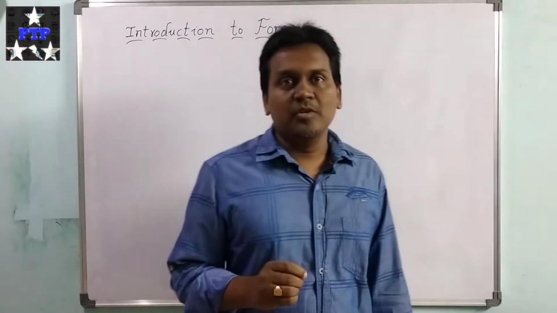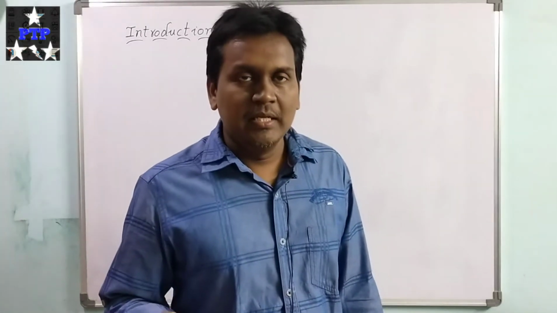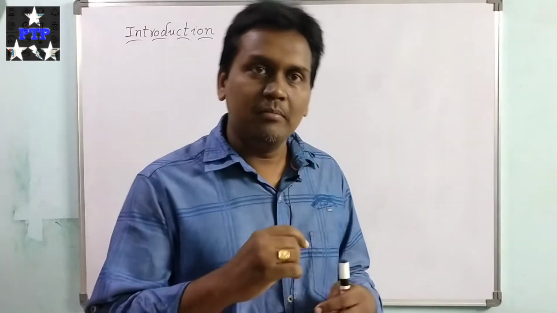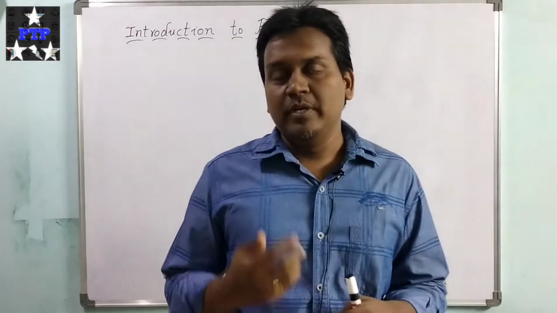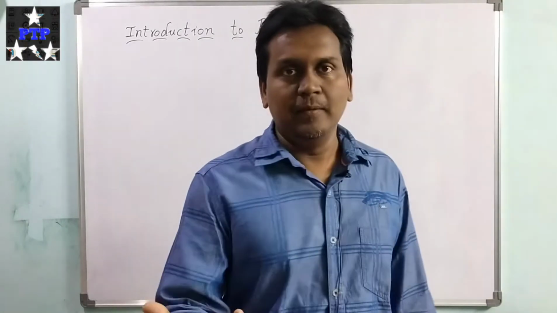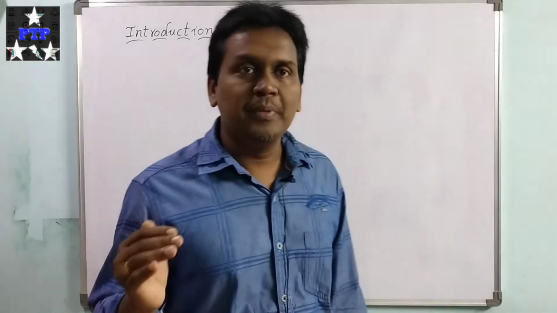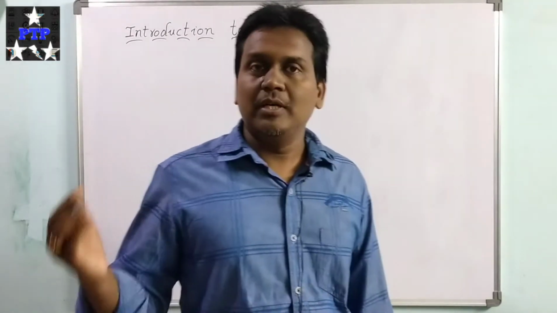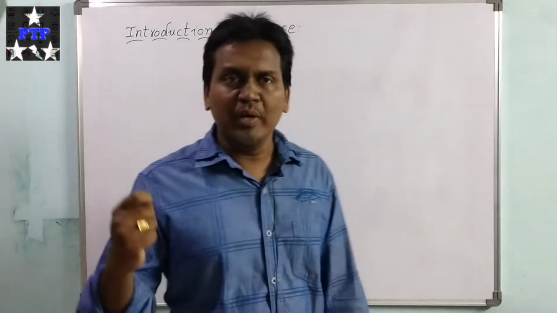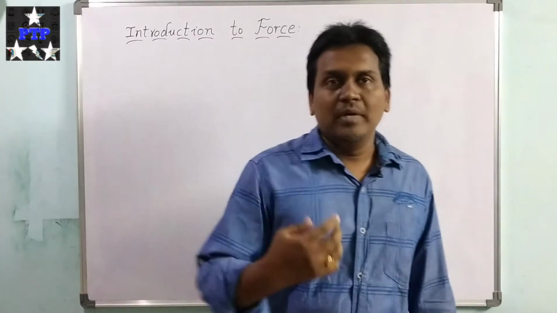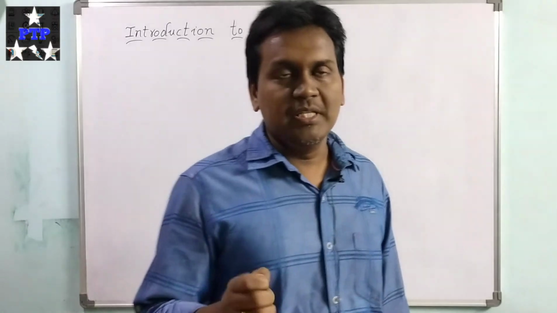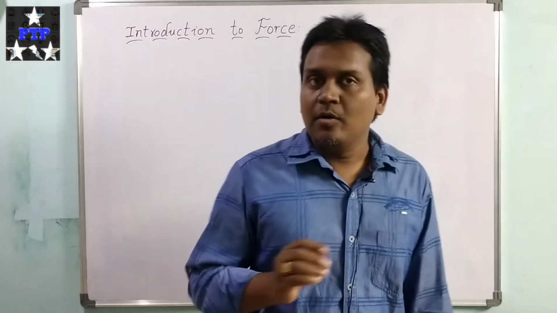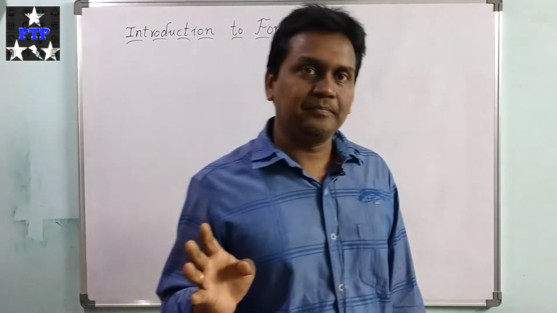Why is uniform circular motion not a natural state of a body? Because if any body wants to be in uniform circular motion, if any body wants to move in a circle, definitely there should be an external force acting on the body. Without an external force, no body can move in a circle. Based on that, Newton gave the conclusion that rest and uniform motion are the natural states of a body, and all people agreed to that.